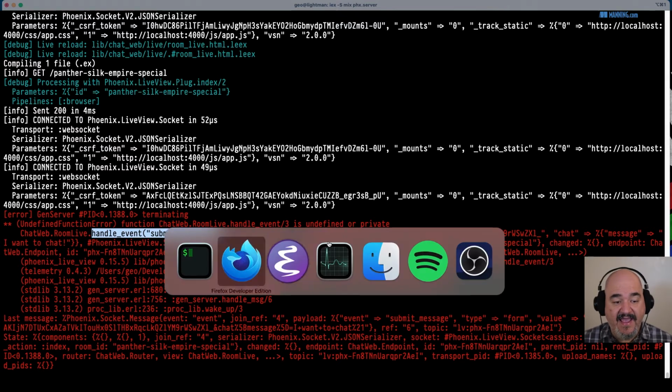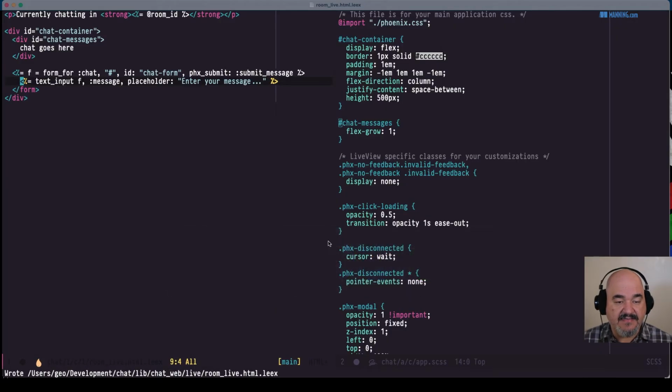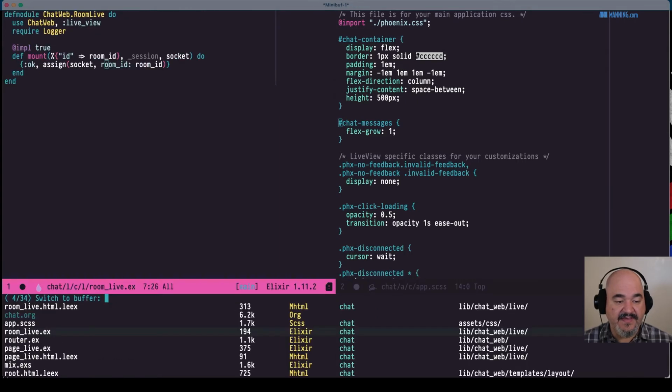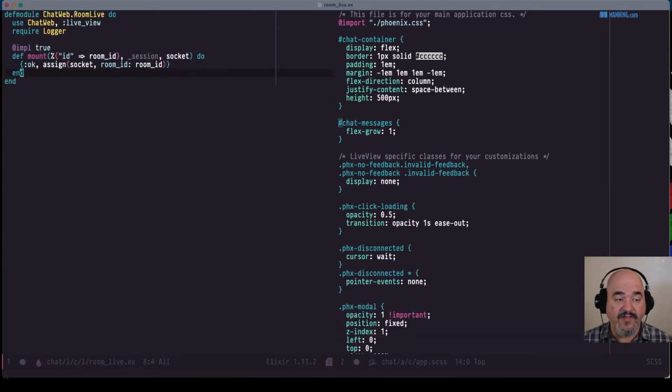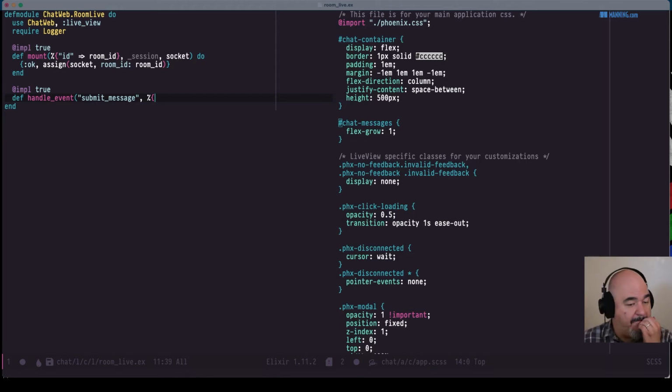All right, we need to define the handle_event for submit message. So let's do that, and that's going to be inside our RoomLive. This is an implementation. So we're going to say def handle_event, and our event is "submit_message". And then it's going to have params. In this case, we do care about the params because that's going to be the form. When this submit message is sent, it's going to grab all the information from the form and send that on with the message.